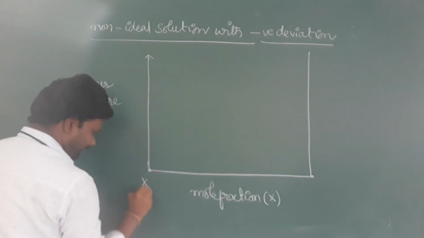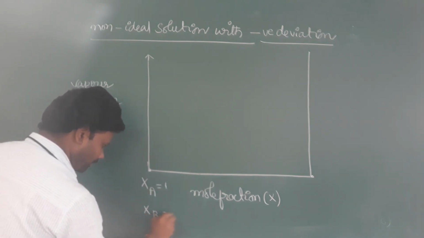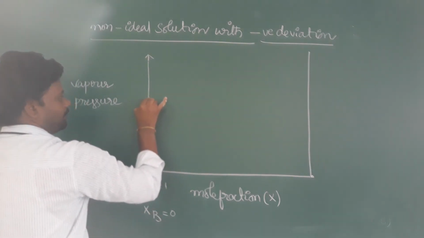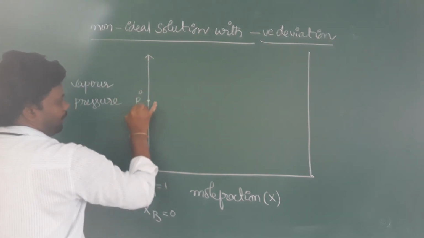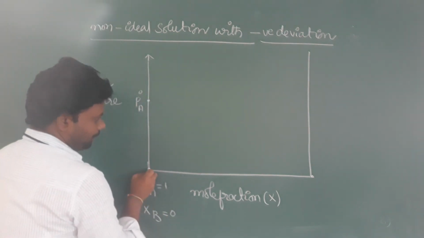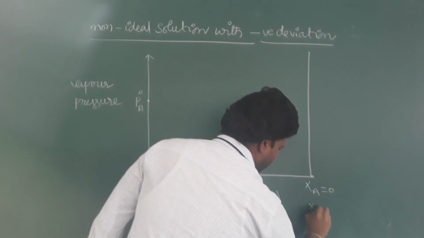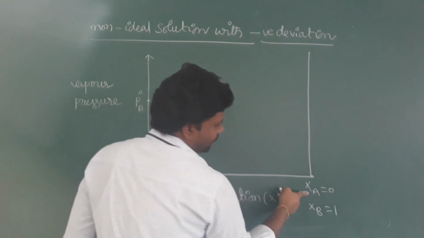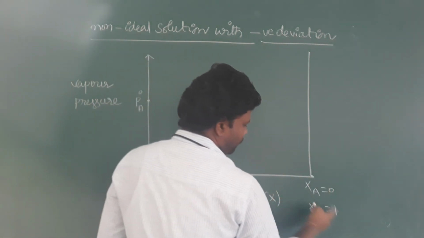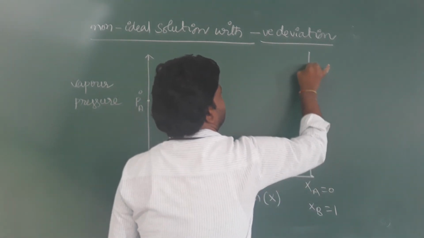Here XA is equal to 1, XB is equal to 0. If XA is equal to 1, this is P naught A. Here XA is equal to 0, XB is equal to 1. If XA is equal to 0, PA is equal to 0. If XB is equal to 1, PB is equal to P naught B. It is denoted here.